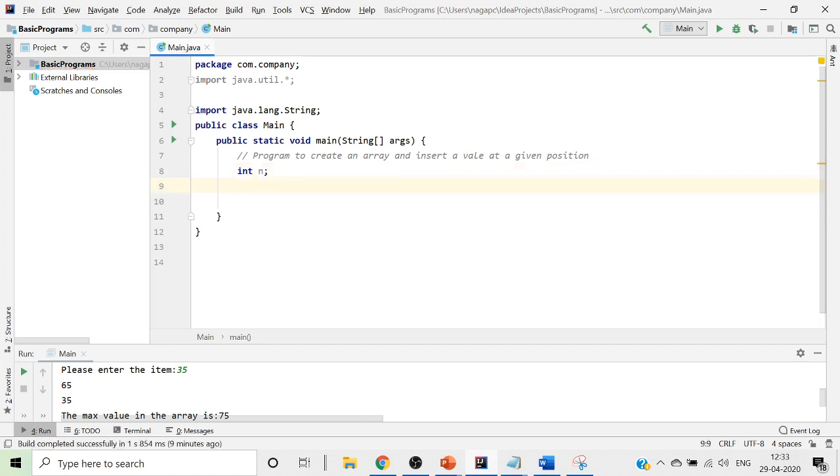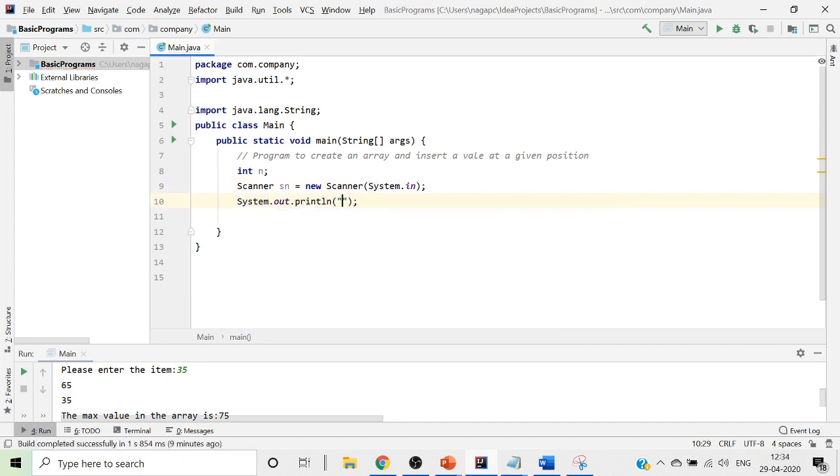Once we have the length, we will read this length from the keyboard. We read it as Scanner sn equal to new Scanner, and we give the system input as System.in. Now we have used sn to read from the system. Now what we do, we give the instruction.